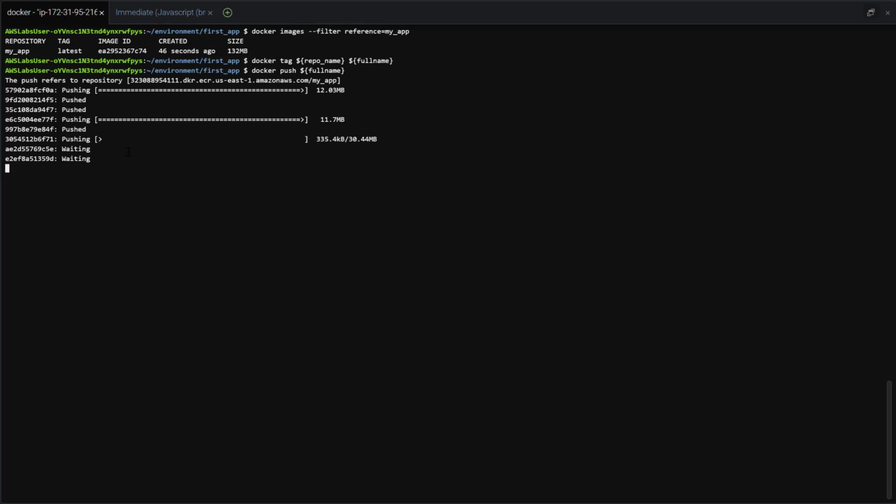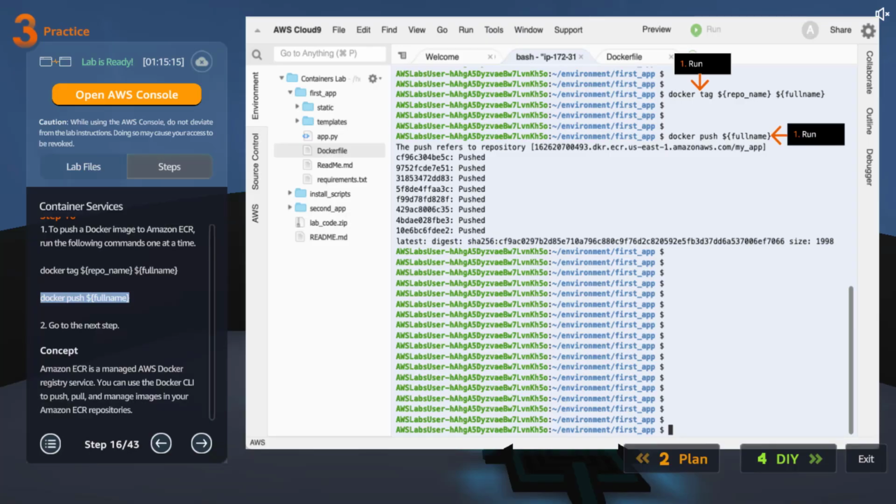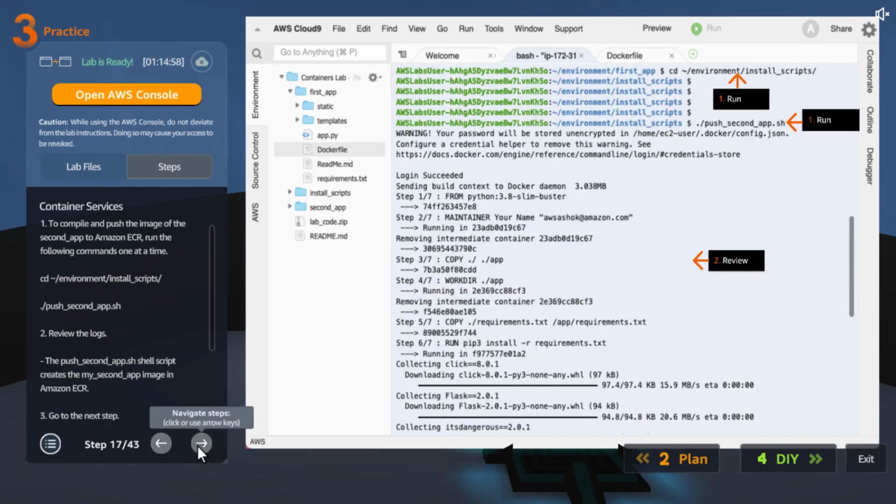Okay, you can see it is pushing, and that's about it. So we pushed it successfully. Amazon ECR is a managed AWS Docker registry service. You can use the Docker CLI to push, pull, and manage images in your Amazon ECR repos. So once we do that, I think that's what you will see.